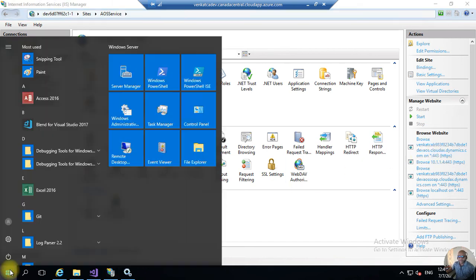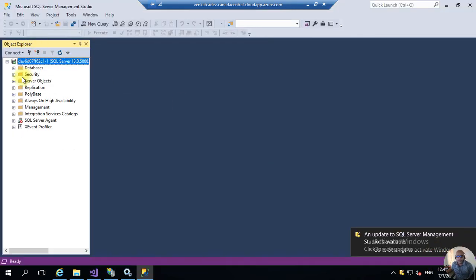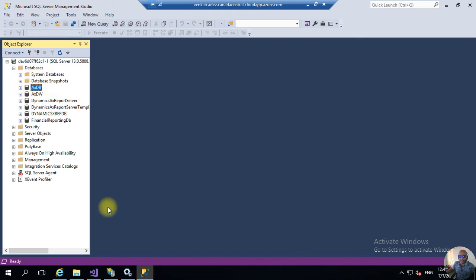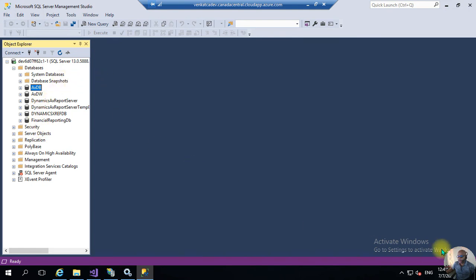In SQL, let me open the SQL. This is the SQL one. We have the databases here. Our data will be contained in the AXDB. Okay, AXDW, this is not required for you guys for now. So this is AXDB. Whatever data we are entering, it will be inserted into the AXDB only. Okay, this is the high level of the architecture and high level of the technical things we need to know before we start. Okay, thank you guys.